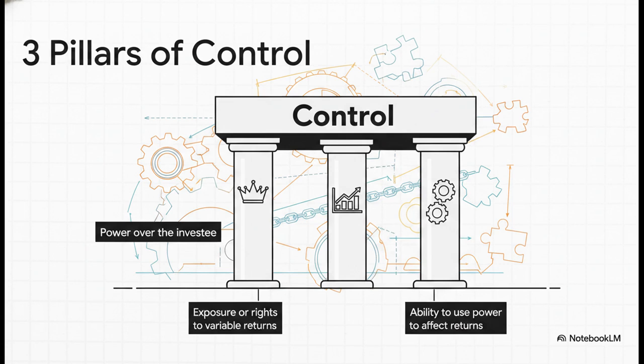Under IFRS 10, you literally must have all 3 of these structural supports firmly in place if you're going to consolidate. First up, you need power over the investee, meaning you actually have existing rights that give you the ability to direct the relevant activities. Second, you need exposure or rights to variable returns, so your financial outcome is directly linked to how the subsidiary performs. And third, the ability to use your power to affect those returns. Now look, yes, having over 50% of the voting rights is usually the most obvious indicator of these 3 pillars, but as an accountant, you have to make absolutely sure all 3 are completely rock solid before you consolidate.